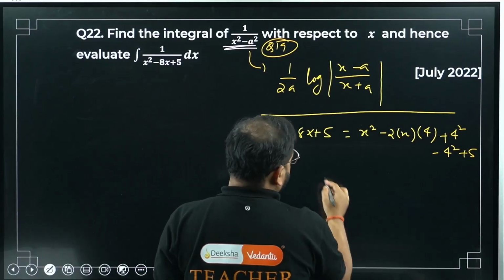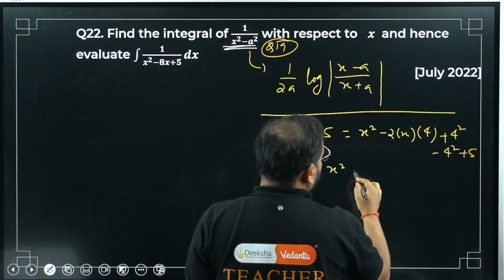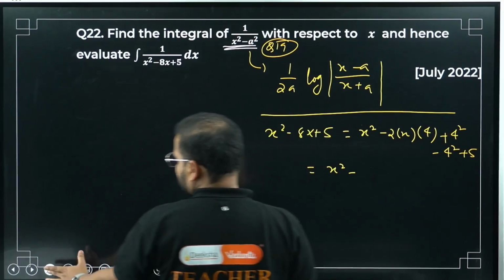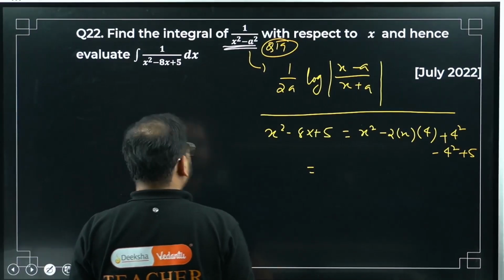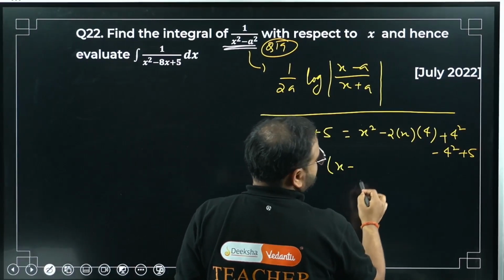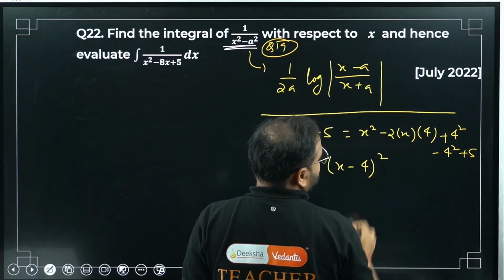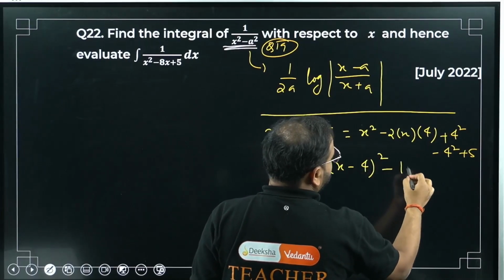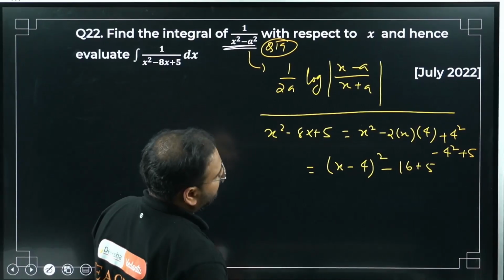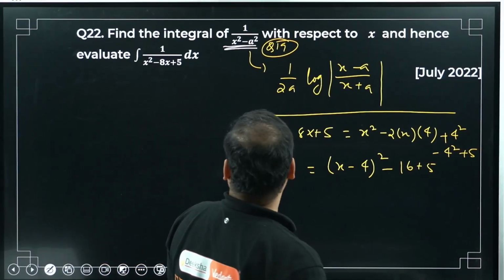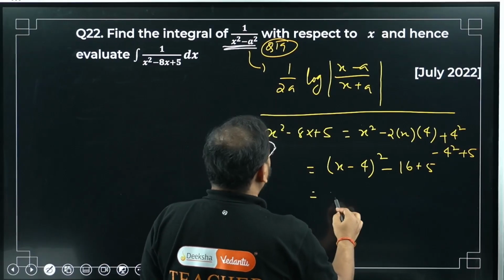Have a look. X square minus, okay, I can write this directly in the form of a perfect square. So I'm going to get this as x minus 4 the whole square plus minus 16 plus 5. Minus 16 plus 5. Okay. What am I getting? X square.